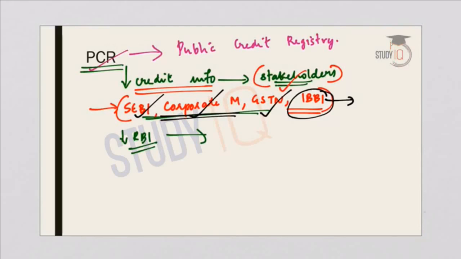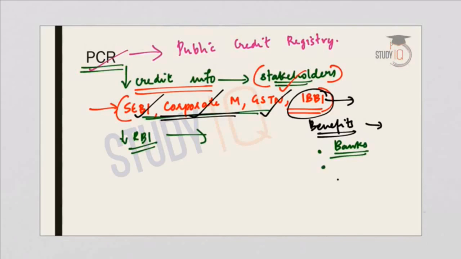So you should have an idea about who all are the contributors or who all will provide information to this registry. Now coming on to the benefits of this registry or the PCR, this will provide credit assessment and primary credit and pricing of credit to the banks. So the benefits for the commercial banks is that they will have an opportunity for assessment of credit and also pricing of credit depending on the risk of the credit.